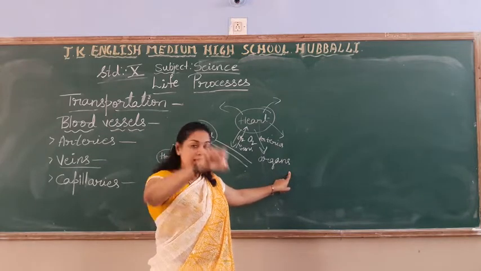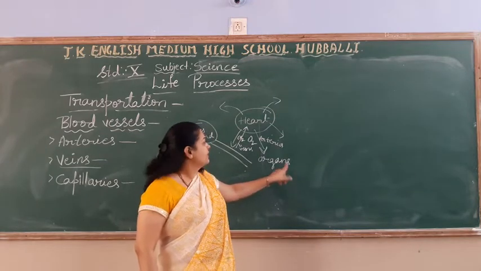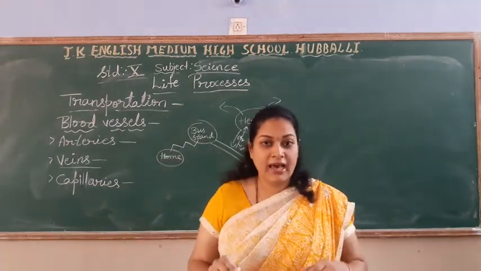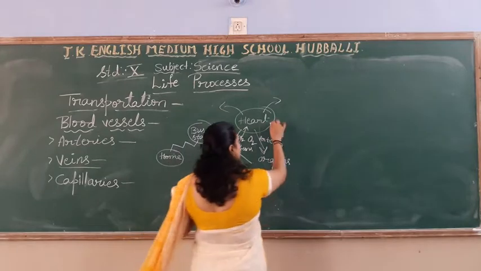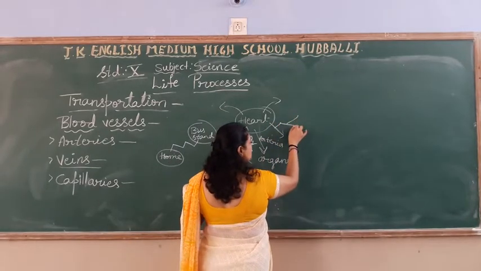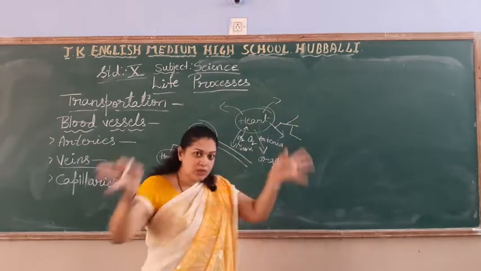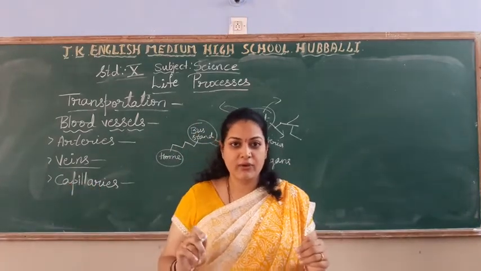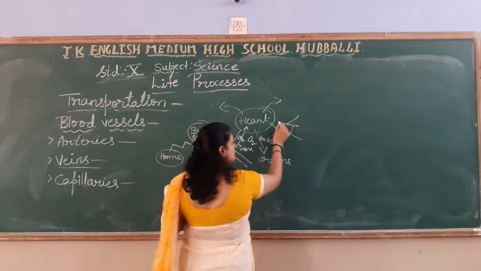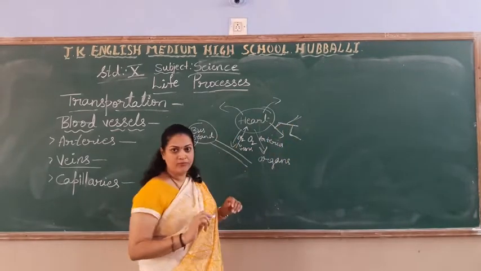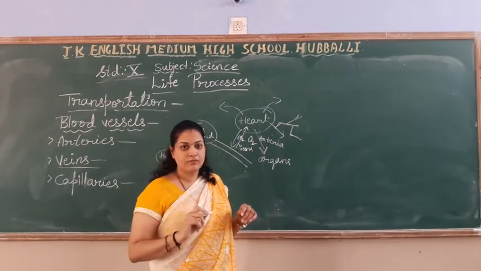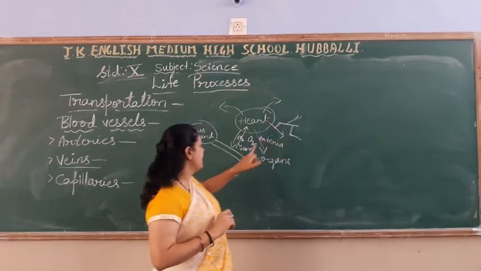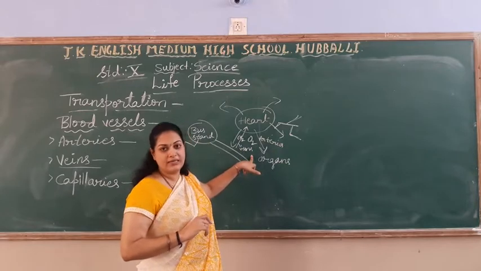Each and every cell of the organ should get the blood. The main artery, the main blood vessel, cannot reach every cell. So it has so many branches. Through those branches, the blood will reach the cells. Are you getting? So these branches, what will we call them? Capillaries. These are called capillaries. They are connected with the arteries as well as with the veins.